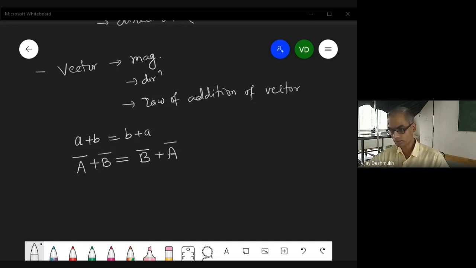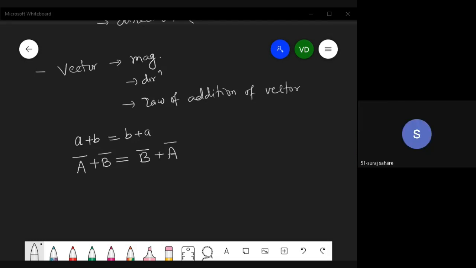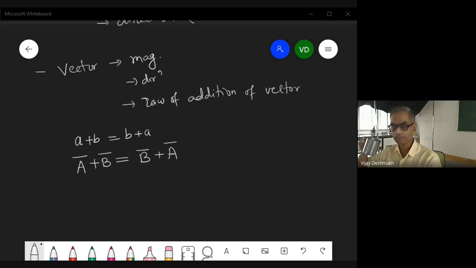Whether vector a plus vector b is equal to vector b plus vector a. Then how do you add these vectors? Abhishek says no, they are not the same. Let us just try to understand how these vectors are added.